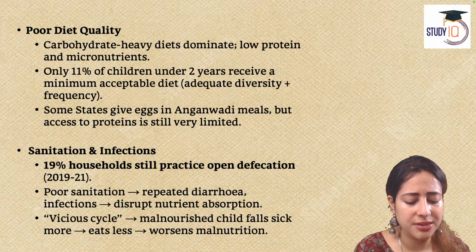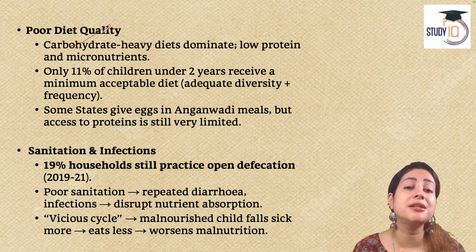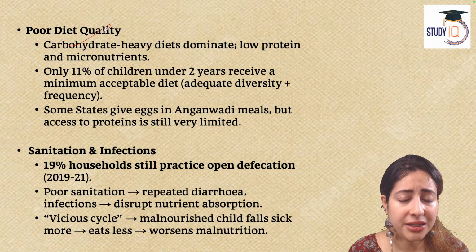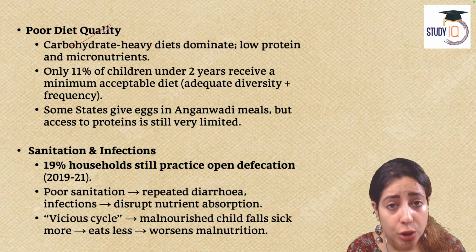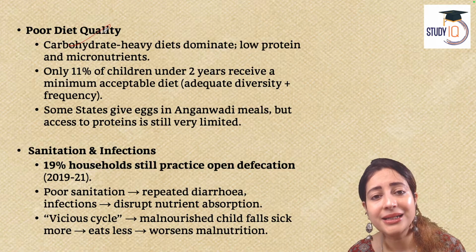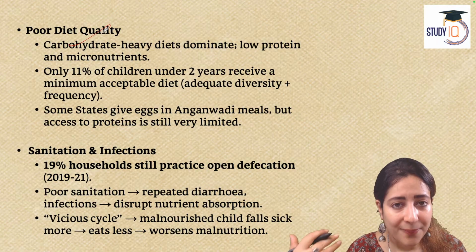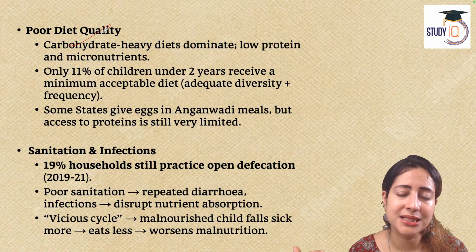And then, of course, there are reasons like poor diet quality. Yesterday, I spoke to you about how the Green Revolution in India did a wonderful job. It solved the problem of India's food security. At the same time, it had a latent impact, a side effect also. It created a carbohydrate increase in India's diet.